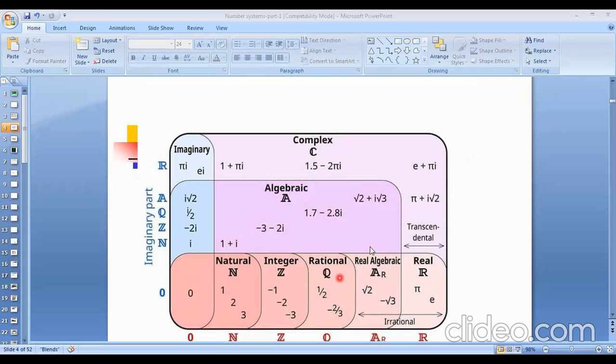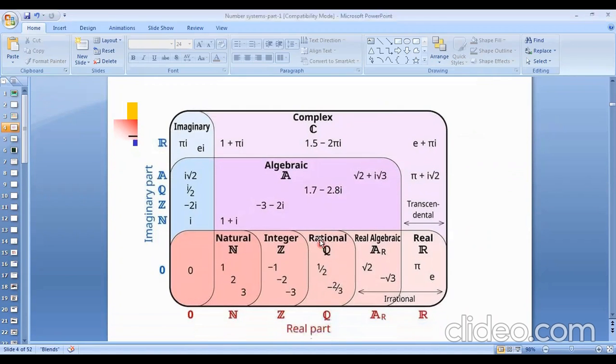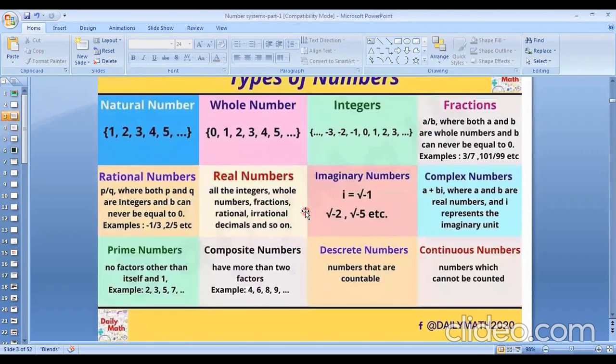Rational number means actually what? The number which can be represented as p by q types. Okay, this is rational number, and this is the real, algebraic, and these all are real numbers. Remember it. These all are real numbers, and zero is also a real number. And this is the algebraic number, and this is the complex number. Then the a plus ib types number is actually complex number. So there are different types of numbers.